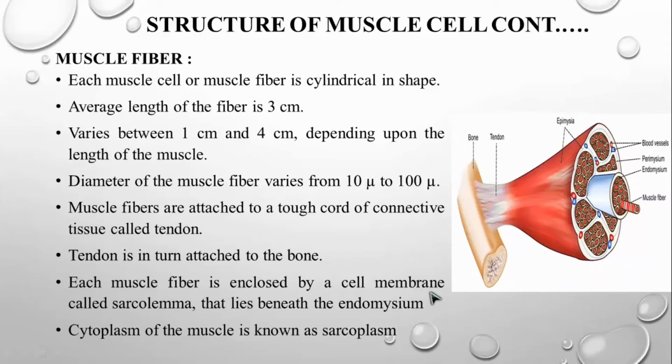Each muscle fiber is enclosed by the cell membrane called the sarcolemma, as I already said, and it lies beneath your endomysium. The cytoplasm of the muscle is also known as sarcoplasm. So there's a different name, especially for muscle compared to the normal cell structure. The cytoplasm is the jelly-like fluid present inside the cell, where all the cell organelles float. Here we call it sarcoplasm.